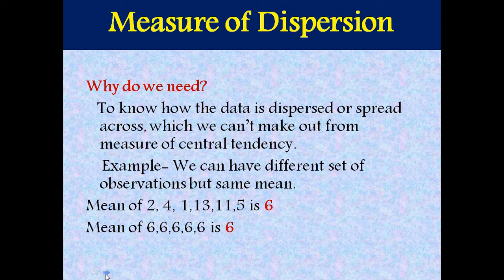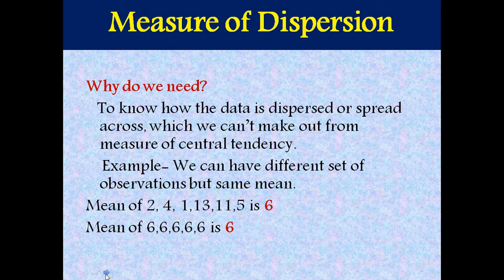Why do we need measure of dispersion when we have measure of central tendency? To know how the data is dispersed or spread across, which we can't make out from measure of central tendency. For example, we can have different sets of observations but the same mean.